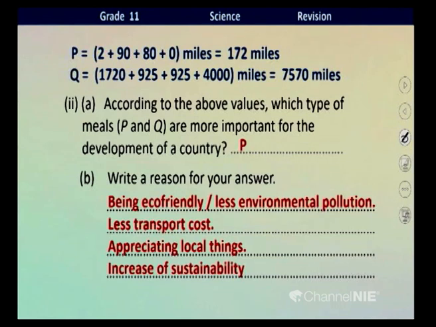So many things. We can consume fresh food, natural food, without artificial flavors, because we don't need to put much artificial preservatives as we can consume natural food.